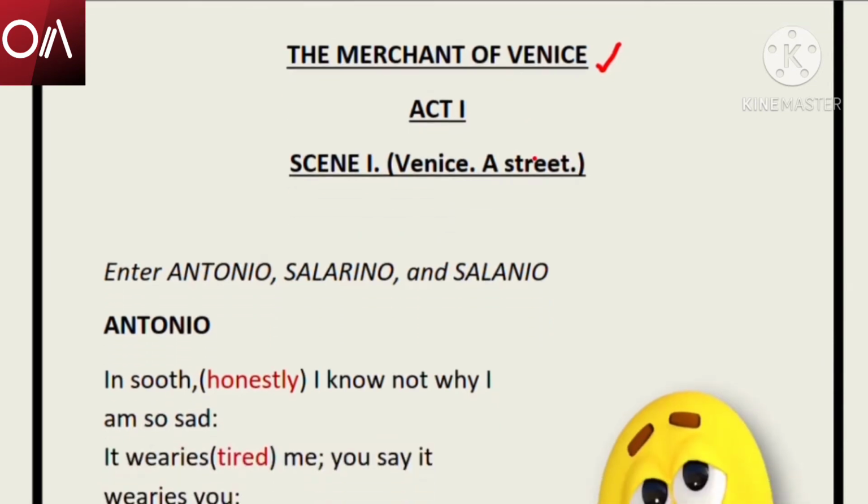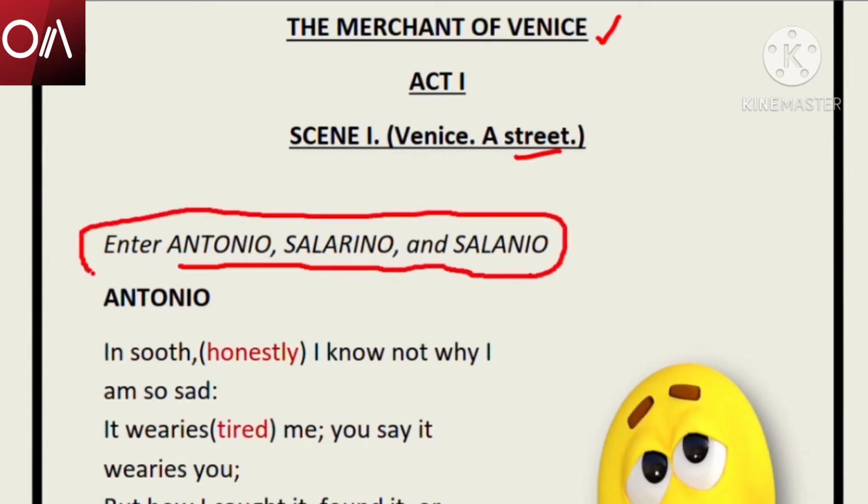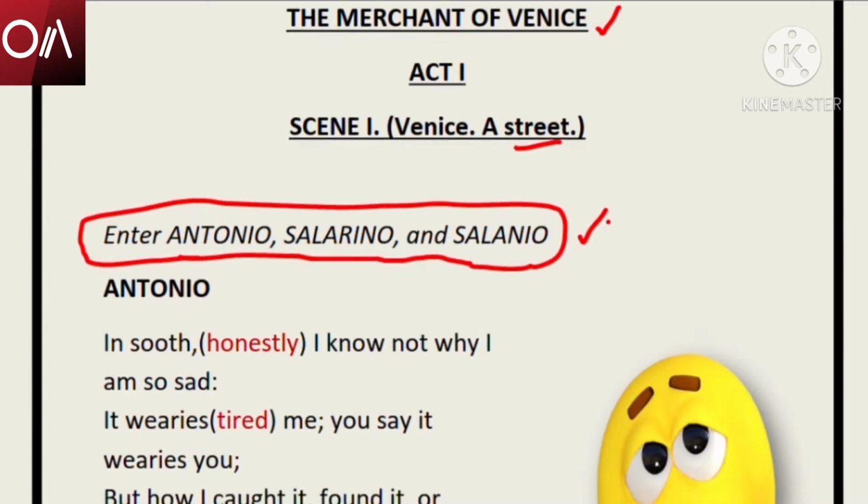Now, see Act 1, Scene 1. It is already written: Venice, a street. So, where does this scene take place? A question can come like this. You have to say that it is a street in Venice. See, who are the characters? These questions are very important. 1 mark, 2 mark questions can come from here. Who are the characters in Act 1, Scene 1? When they were talking with one another, who were those people? They were Antonio, Celerino, Selina. So you have to remember the names.